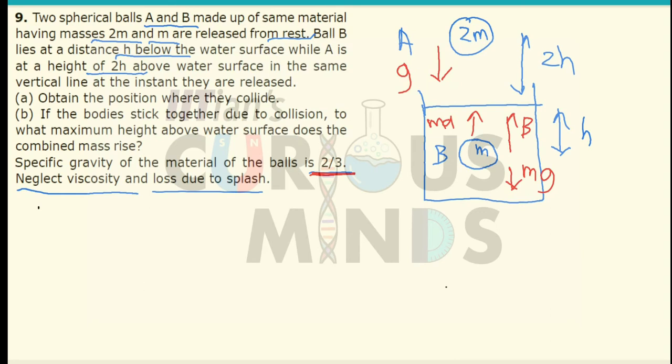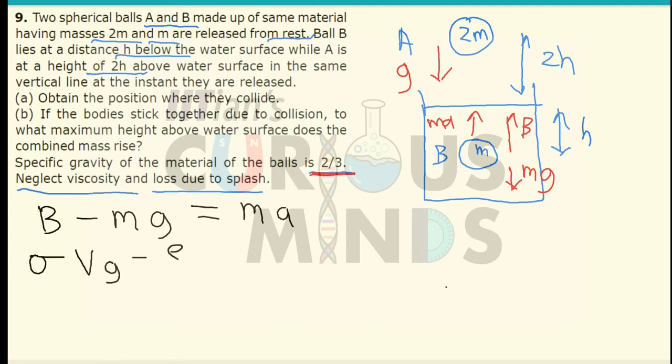It will be equal to the buoyant force acting in the upward direction minus mg in the downward direction, equal to m into a. The formula of the buoyant force is the density of the liquid, which I will write as sigma, into the volume of the solid into g, minus the density of the solid into the volume of the solid into g. This will be equal to the density of the solid into the volume of the solid into a.